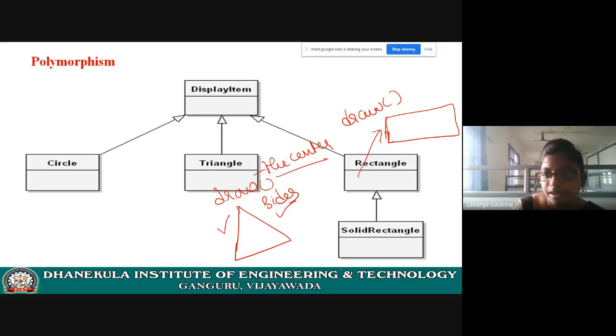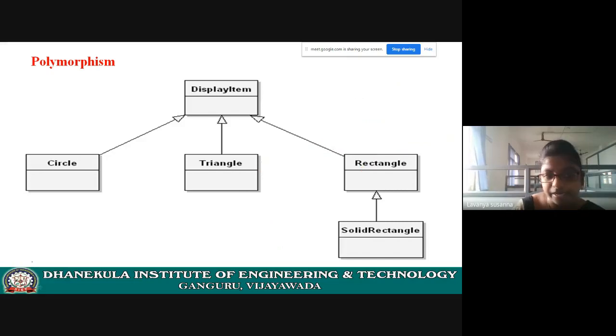Okay, using coordinates, the center will take length and breadth. Using that, the draw method will draw the rectangle. This is rectangle, I'm sorry, this is triangle. Okay, I hope you understood this is polymorphism.